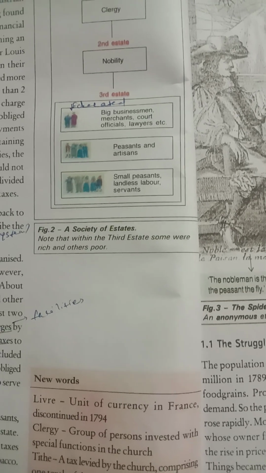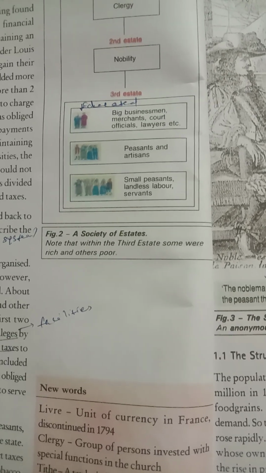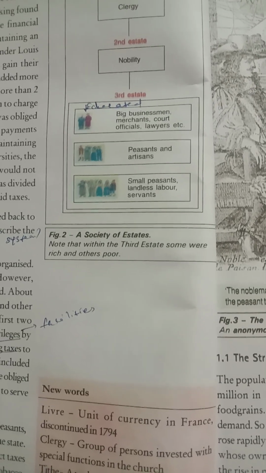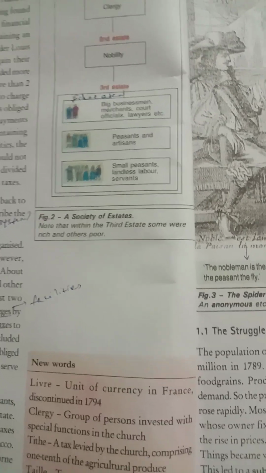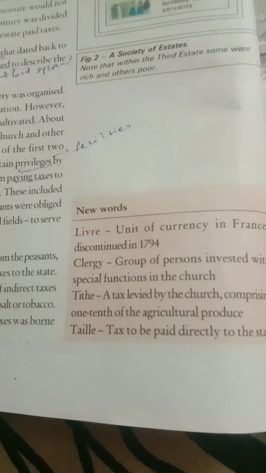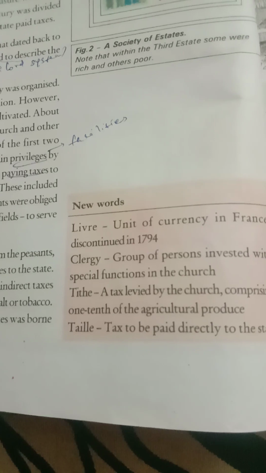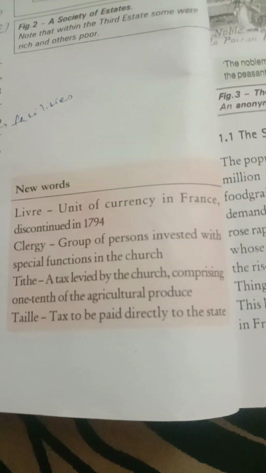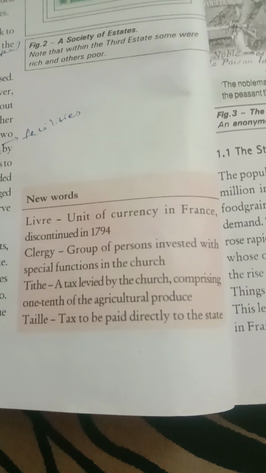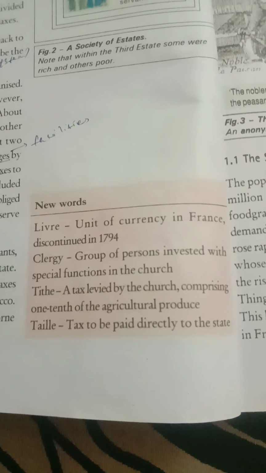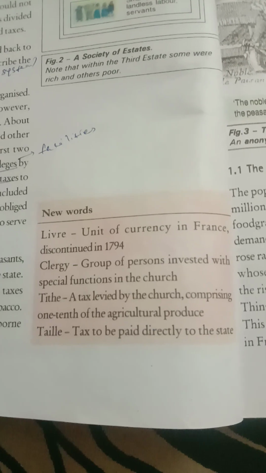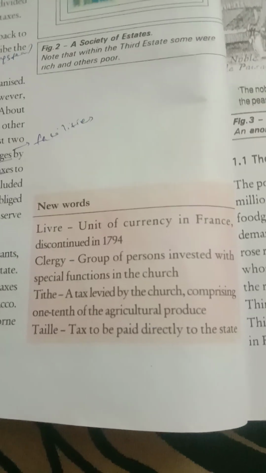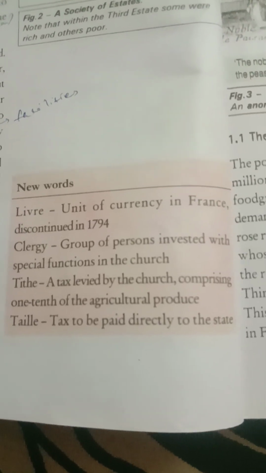And next is direct tax, which is called taille. Taille is a tax to be paid directly to the state. And there were a number of indirect taxes which were levied on articles of everyday consumption. Everyday consumption means salt, tobacco, like that. So the burden of financing the activities of the state through taxes was borne only by the third estate.